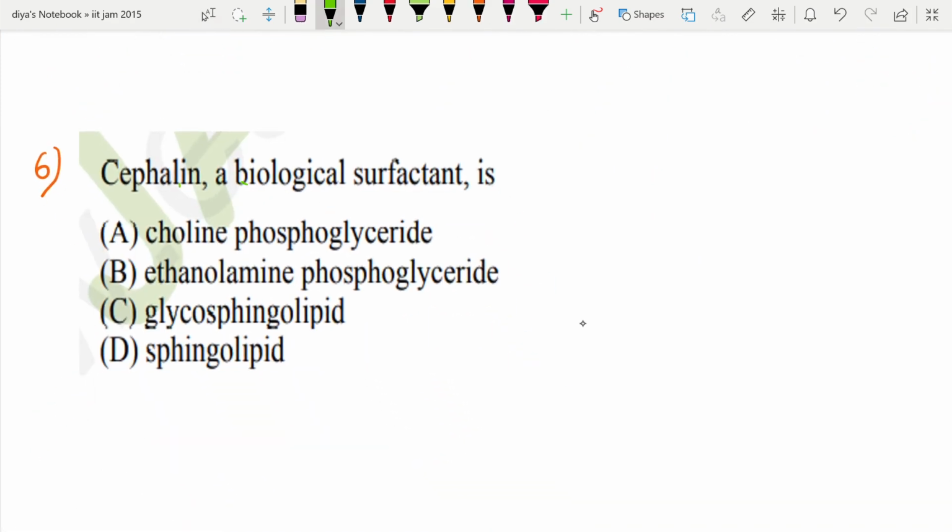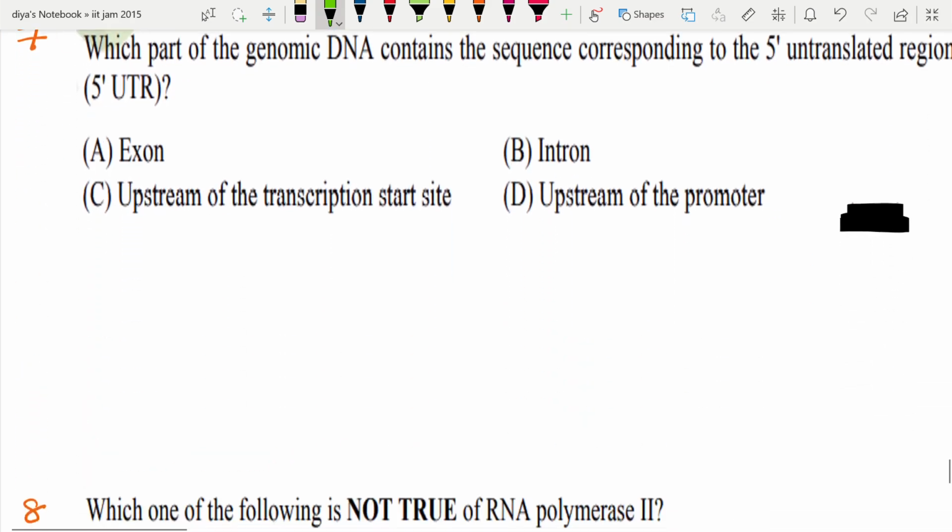Cephalin, a biological surfactant, is choline phosphoglyceride? No, this is what? This is ceramide. Okay. Ethanolamine phosphoglyceride? Yes, this is the correct option. Glycosphingolipid? No. Sphingolipid? No. Okay, coming to the next question.